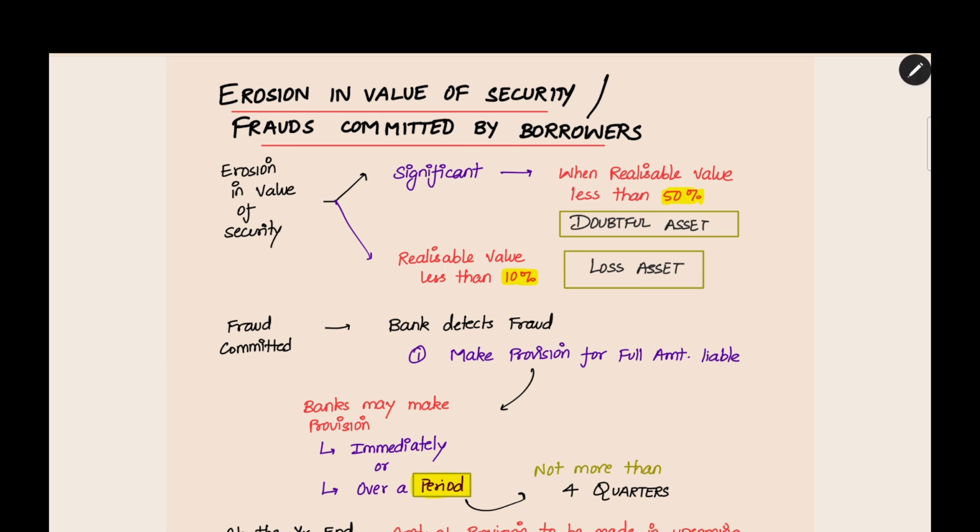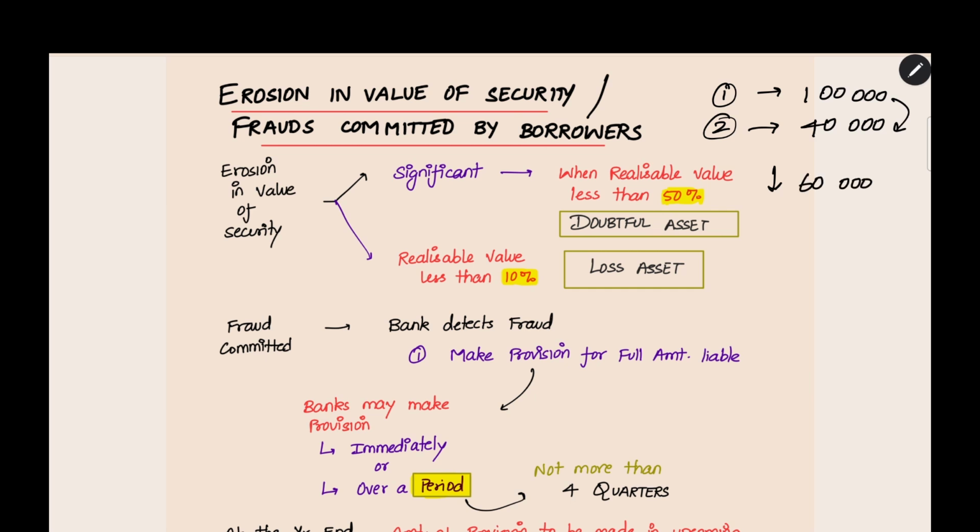If the erosion in the value of security is significant, for example, if there is an immovable property given as security. At the initial valuation, the first time, the value is 1 lakh, decided by the independent valuer for the immovable property. And when the second time you are making the valuation, it is coming as 40,000. Now, the erosion in the value of security: the value of security has reduced by 60,000.